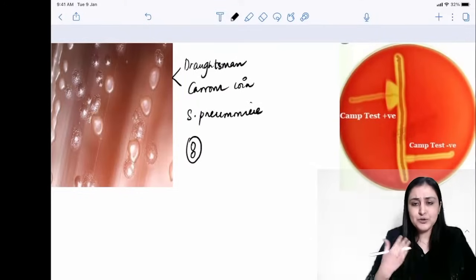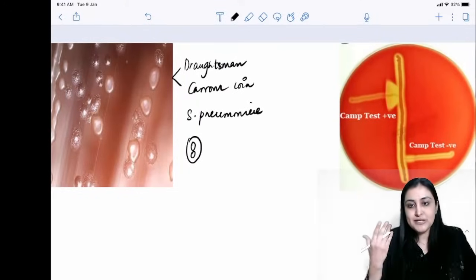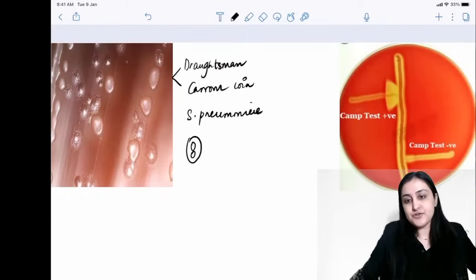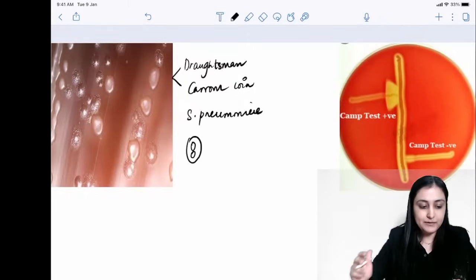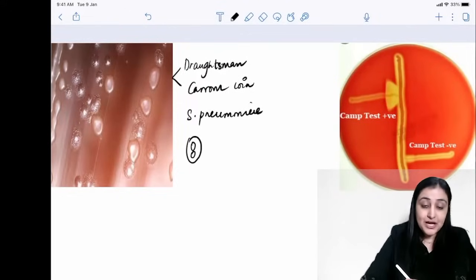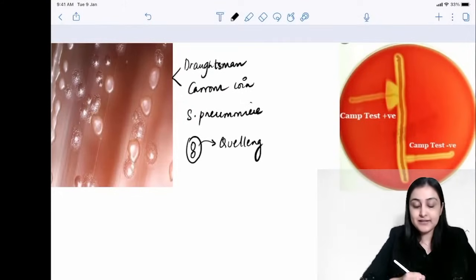All right, so I keep telling you points with the images, so it just won't be the images, it will be almost like a rapid revision of the entire subject. So that is what I want from you guys, right? That we revise the entire subject, and this acts as a high yield revision for you. Yeah, so that correctly is Bacillus anthracis, as all of you are saying. And this polysaccharide capsule also produces a very important reaction called the Quellung reaction. Okay, so that is also something that you want to remember.